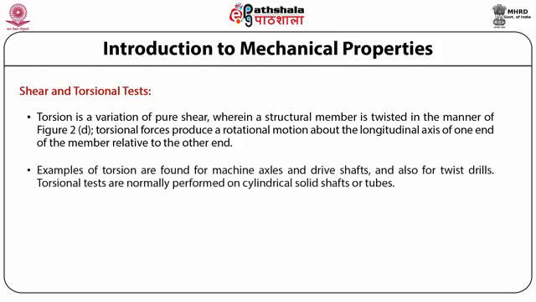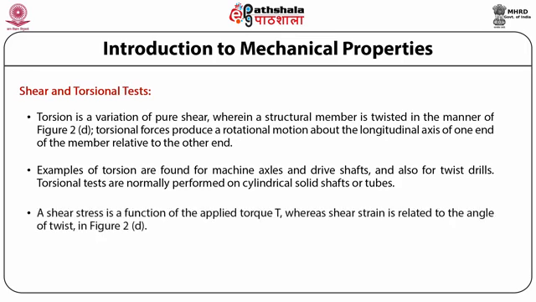Examples of torsion are found for machine axles and drive shafts and also for twist drills. Torsional tests are normally performed on cylindrical solid shafts or tubes. A shear stress is a function of the applied torque T, whereas shear strain is related to the angle of twist as shown in the figure D.